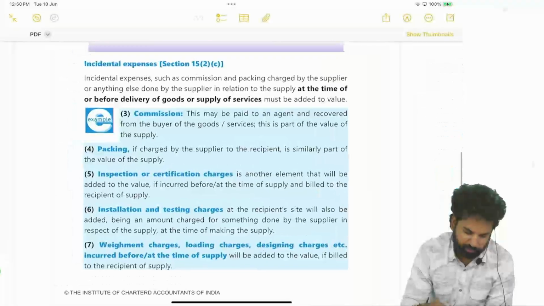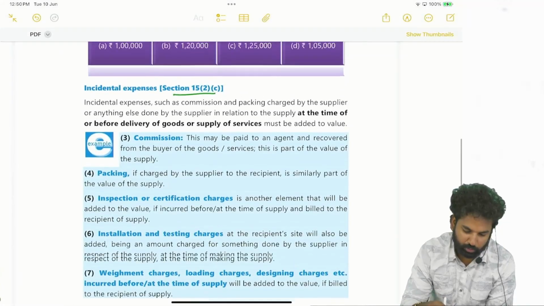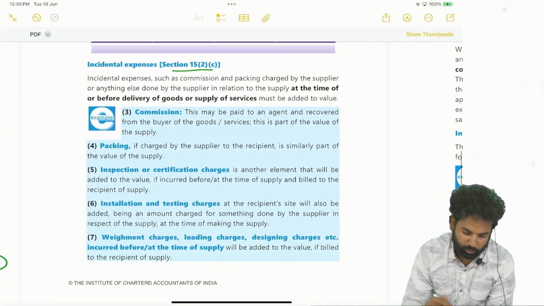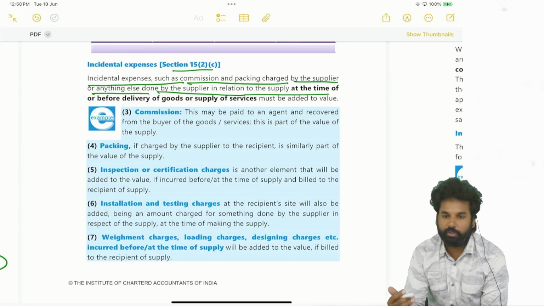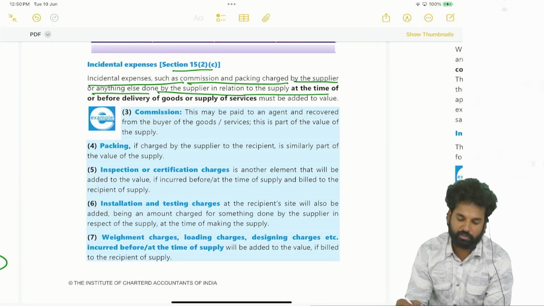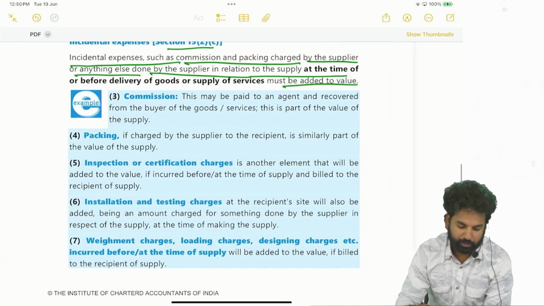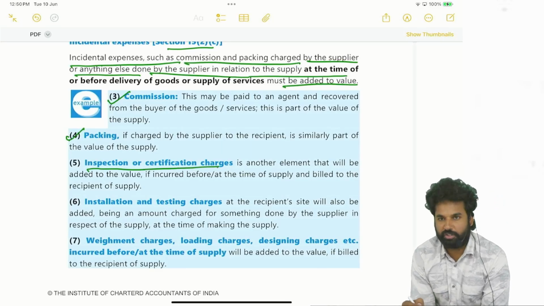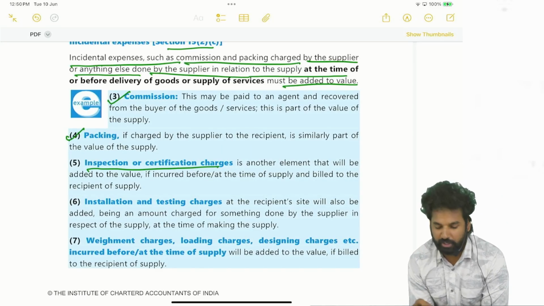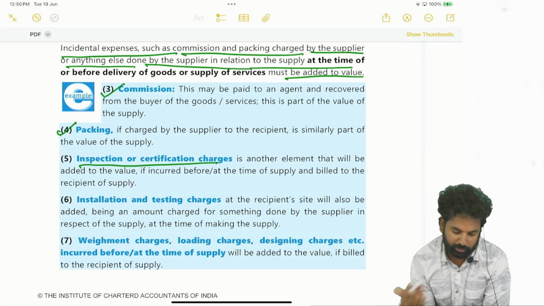We will have some examples here of incidental expenses. Section 15 subsection 2 clause C: incidental expenses such as commission and packing charged by the supplier, or anything else done by the supplier in relation to supply at the time of or before the delivery of the goods or supply of services, must be added to the value. See, commission, packing, inspection or certification charges. Inspection is made by a third party.